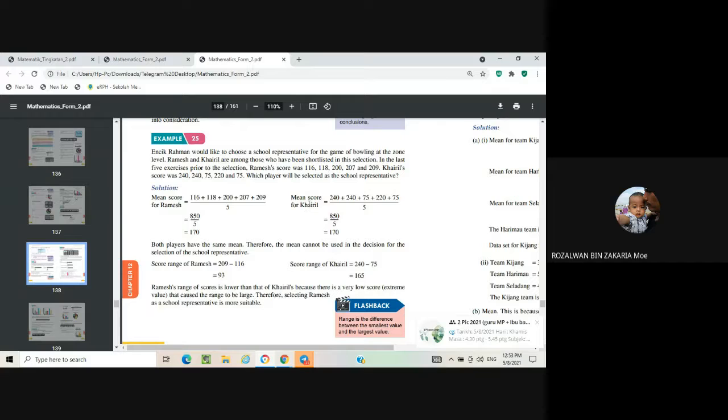So the mean score for Khairil is equal to 240 plus 240 plus 75 plus 220 plus 75, then divide by 5. It is equal to 850 divided by 5, equal to 170. If you see this, the mean for Ramesh and also Khairil is the same, which is 170. Therefore, the mean cannot be used in the decision for the selection of the school representative.